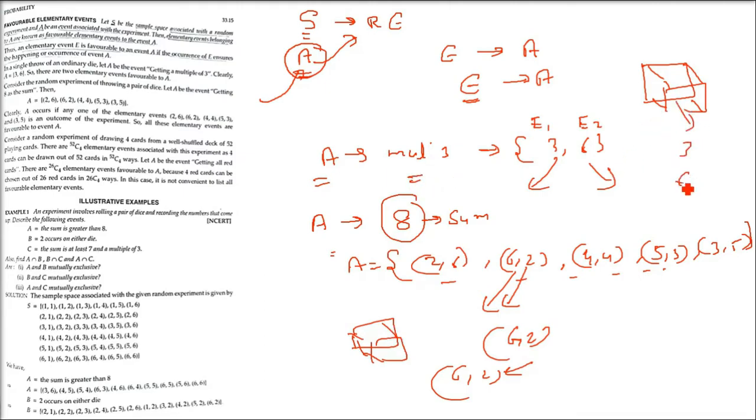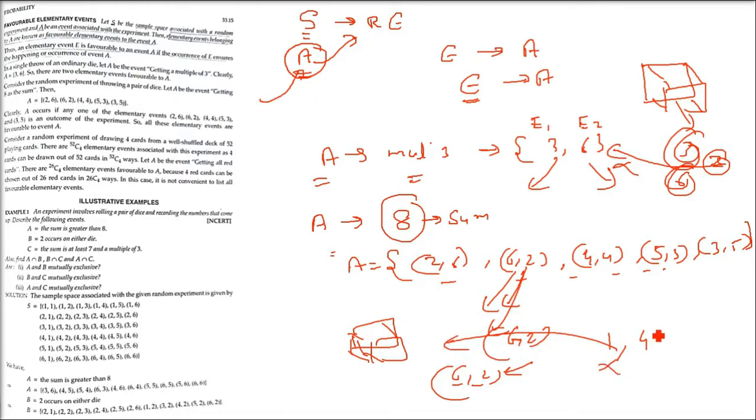I hope you got the idea. Sometimes 3 may come on one die and 6 on the other. So 3 and 6 will not give you 8, so that is a non-favorable event. If 1 and 6 come, 7 will come, that is non-favorable. Say 1 and 4, not favorable. (2,6), (6,2), (4,4), (5,3), (3,5) are favorable events, and these others are not favorable. These are favorable elementary events.